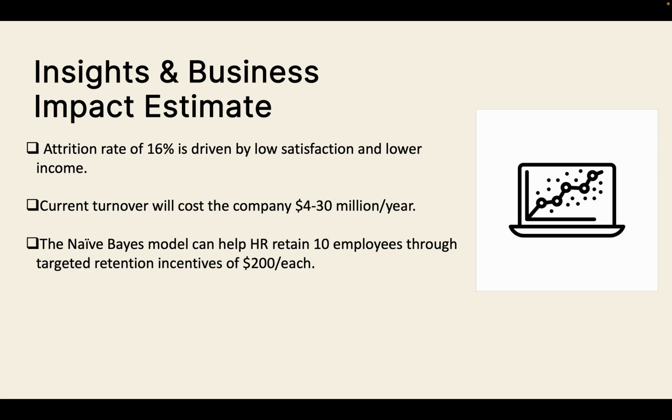To mitigate this, we can simulate a targeted incentive program. If HR offers about $200 as a retention incentive to employees flagged as high risk by the naive Bayes model, and if that prevented even 10 employees from leaving, Frito-Lay could save $300,000 to $2.6 million annually.